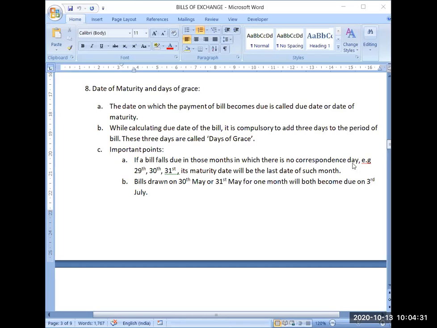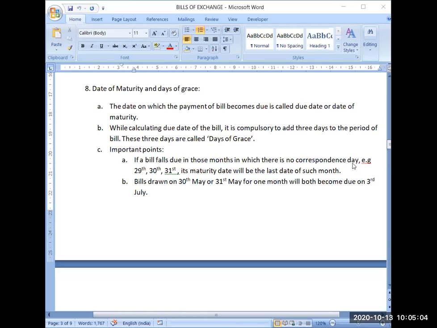Now 1 month will be completed on 30th Feb, but practically there is no date called 30th Feb. So in that situation, it will become 28th Feb. The month will be assumed to be completed on 28th Feb. So if no corresponding day is there according to the date of the bill, then the last day of the month will be counted as completion of time.